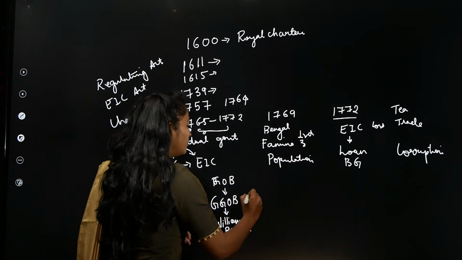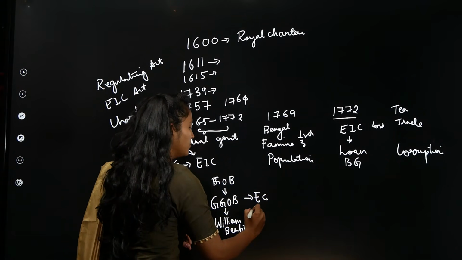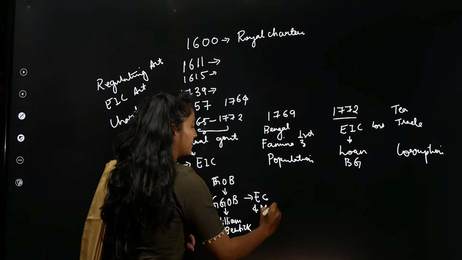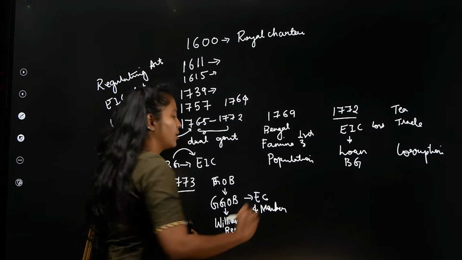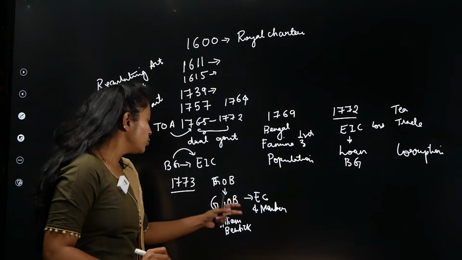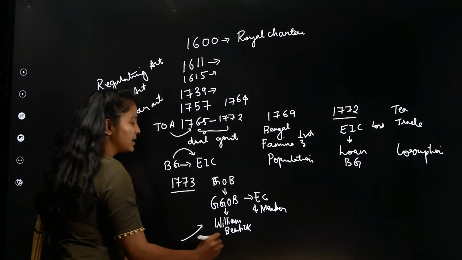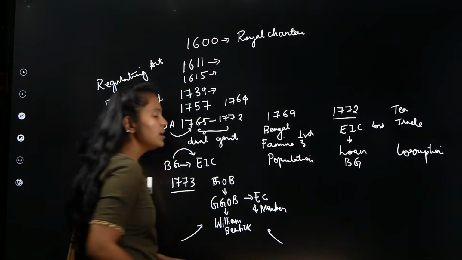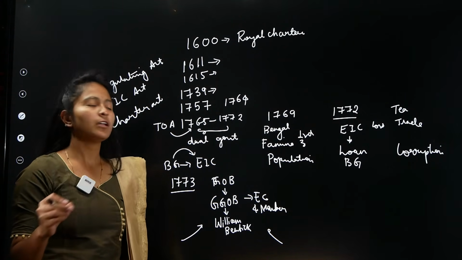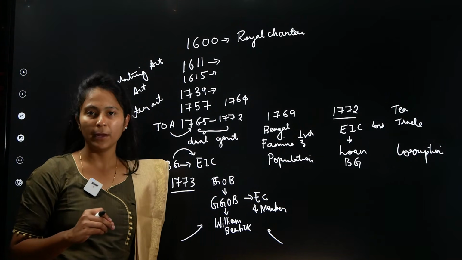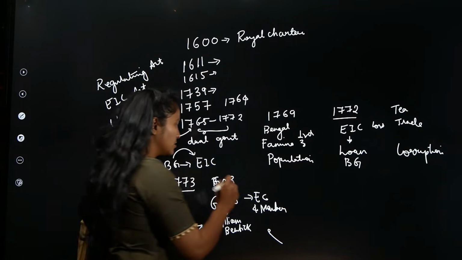He will be given an Executive Council of 4 members to assist him, and the Governor of Madras and the Governor of Bombay, all their rights of lawmaking will also be given to the Governor of Bengal. This is the first important thing.